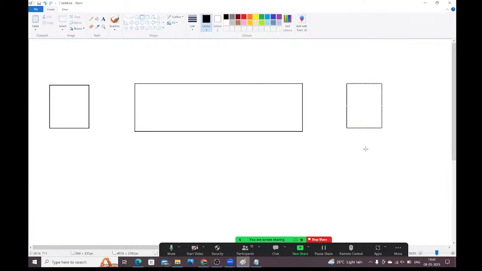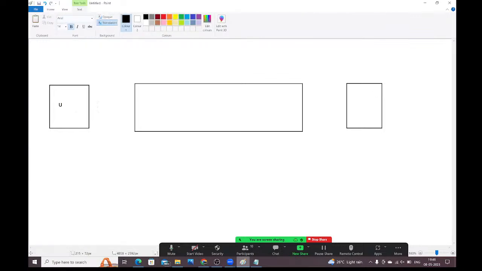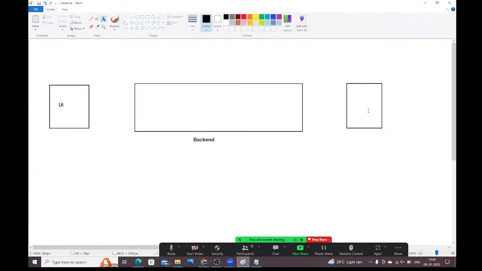This is the user interface, UI. This is the backend component. And this is the database, guys.